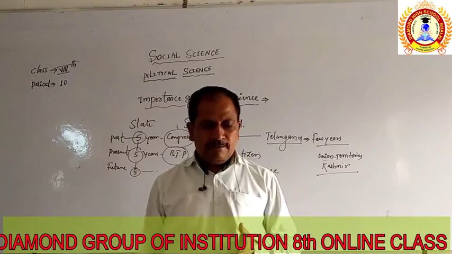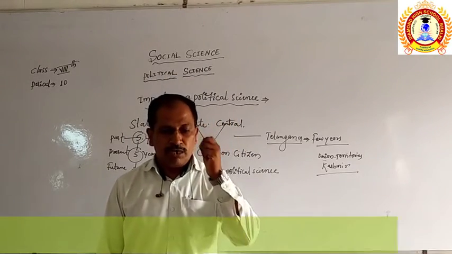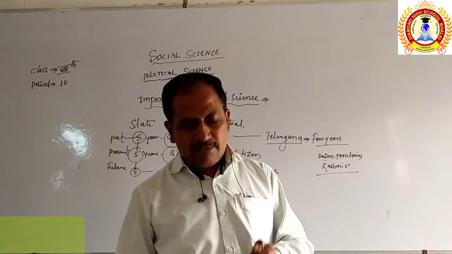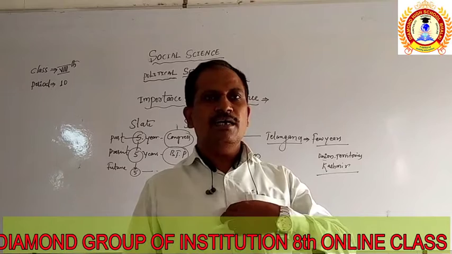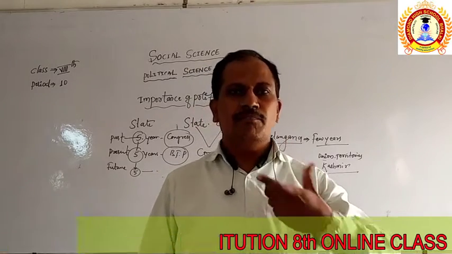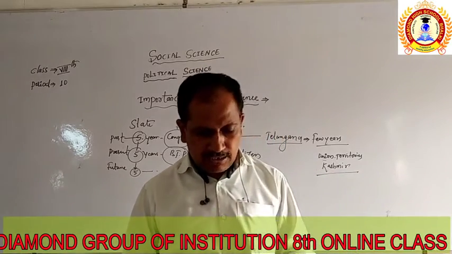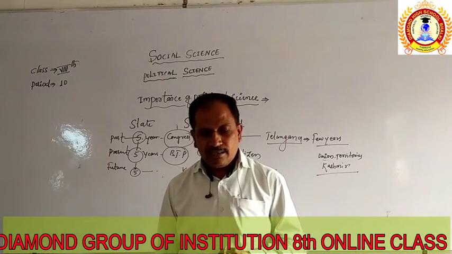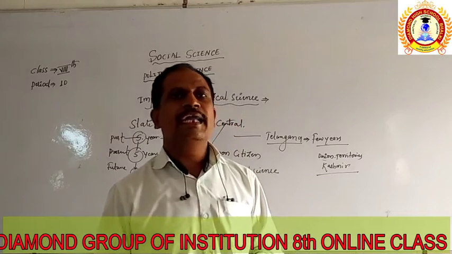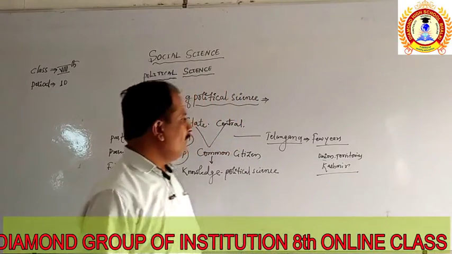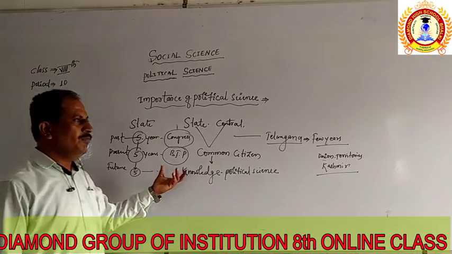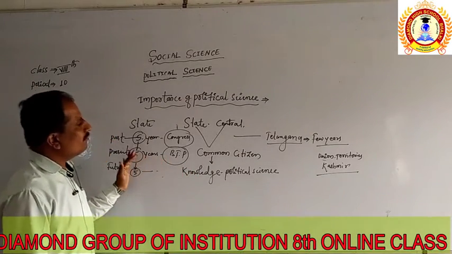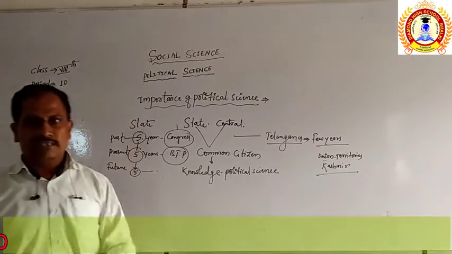Next point, political science develops political consciousness among the people. It keeps the government and people politically alert and active. Today we know that earlier the people of India did not have knowledge of political science, and we did not find any opposition parties.